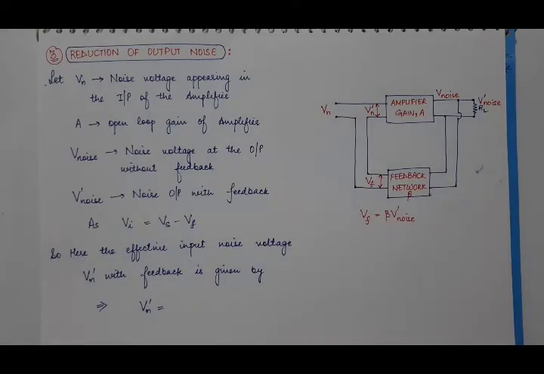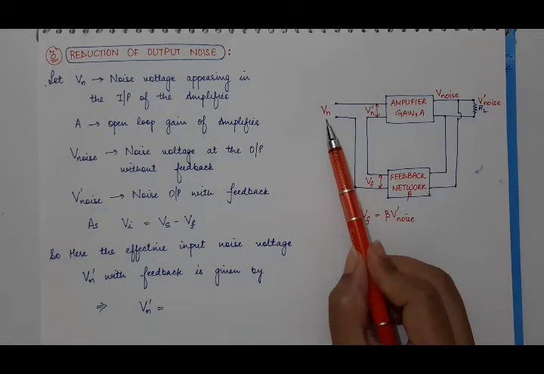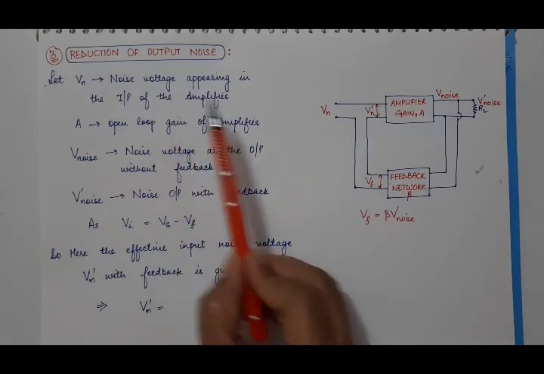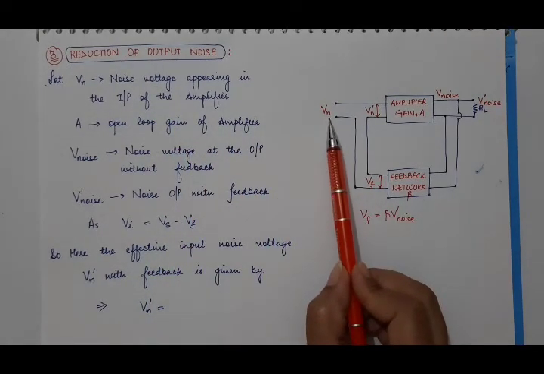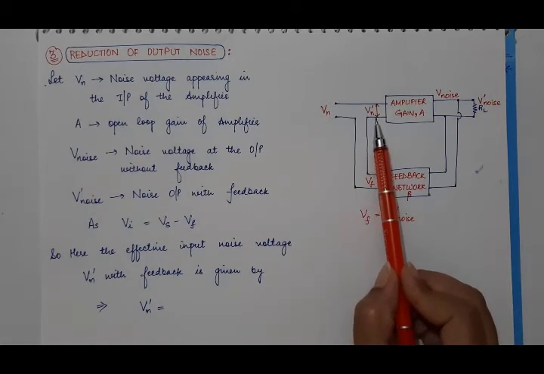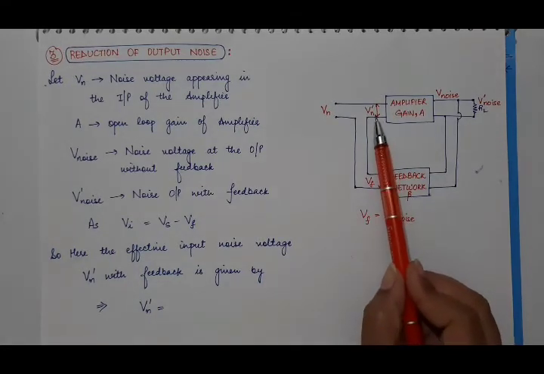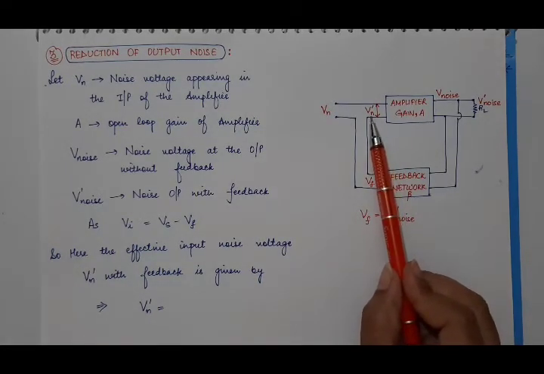Now we'll discuss the next advantage of negative feedback. It is the reduction of output noise present in the desired output signal of the amplifier. So here you can see that instead of Vs, now Vn is the noise voltage which is appearing at the input of the amplifier, and Vn dash is the resultant input noise voltage with feedback, and we have replaced Vi with Vn dash.